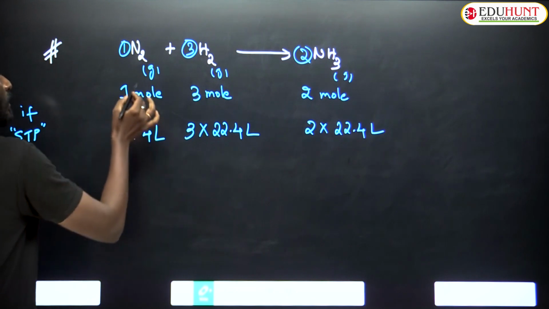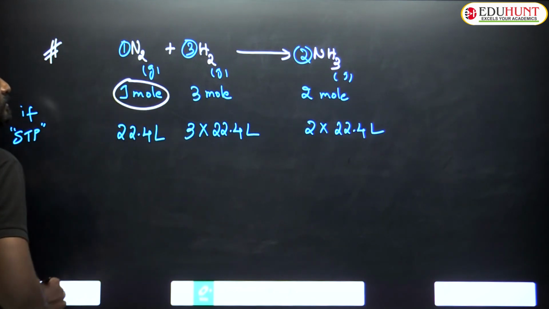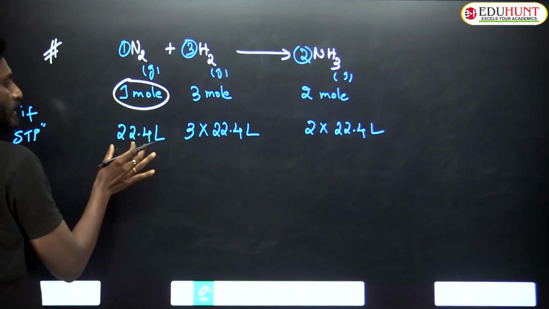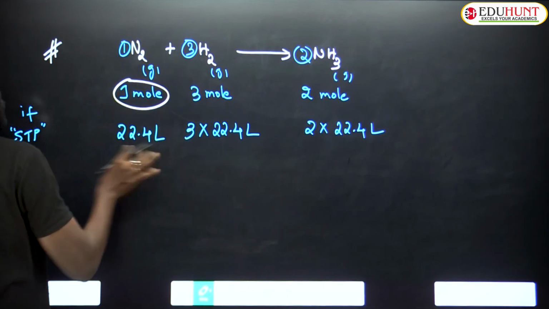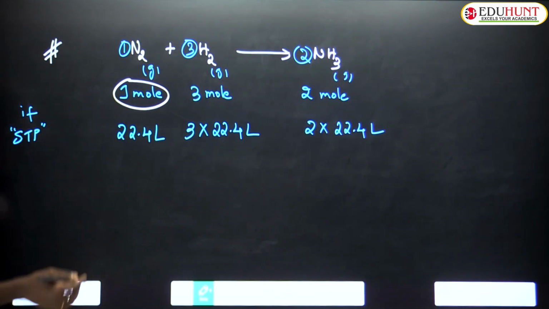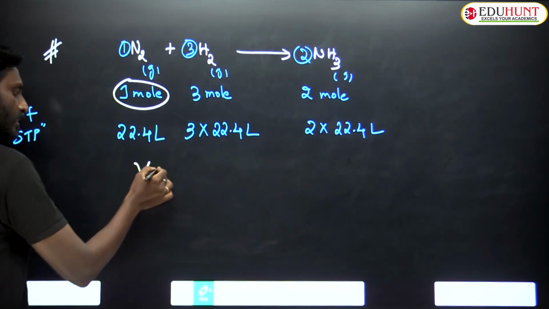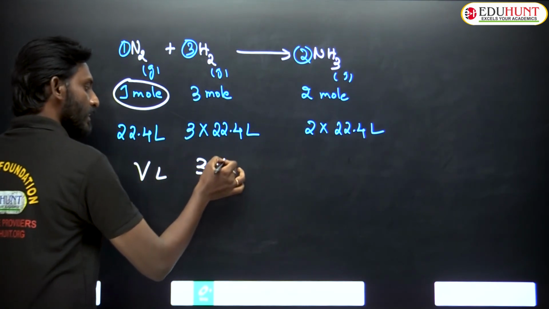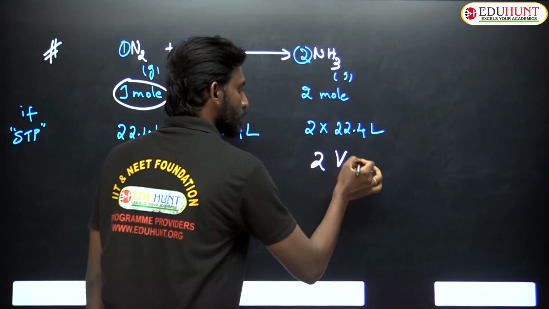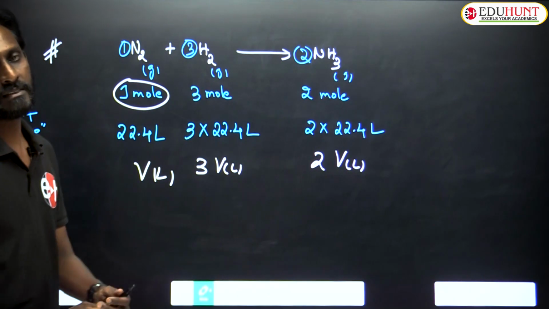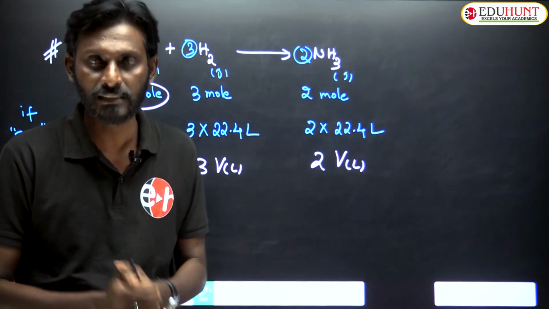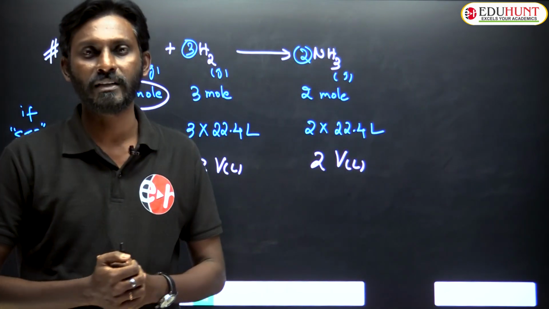The volume occupied by 1 mole of ideal gas at STP is called the gram molar volume. Suppose the gram molar volume is V liters, then this will be 3V liters and that will be 2V liters. I hope you got this. Soon we are going to solve some questions based on this concept in the upcoming worksheet. Thank you.